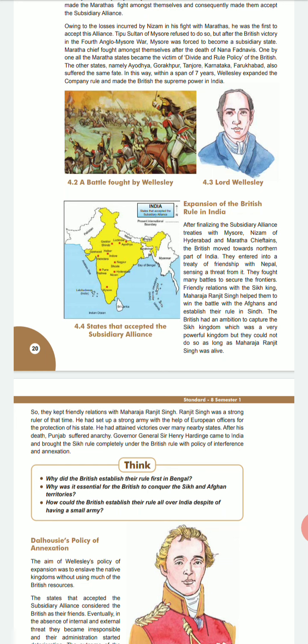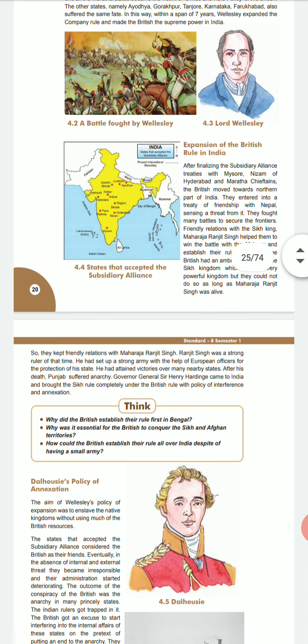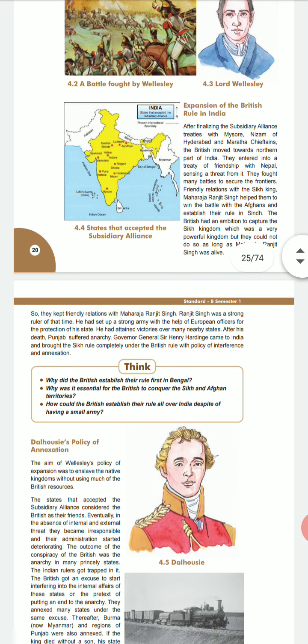Expansion of the British rule in India. After finalizing the subsidiary alliance treaties with Mysore, the Nizam of Hyderabad and the Maratha chieftains, the British moved towards the northern part of India. They entered into a treaty of friendship with Nepal, sensing a threat from it. They fought many battles to secure the frontiers.